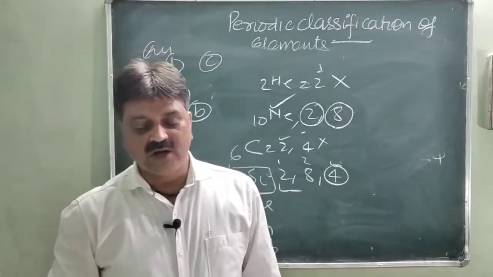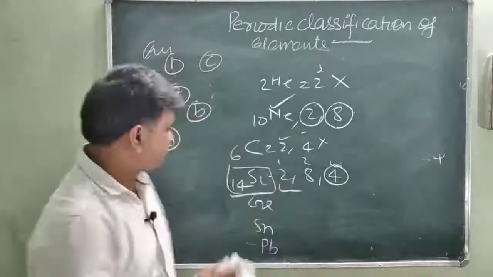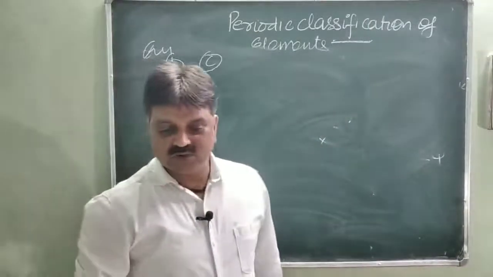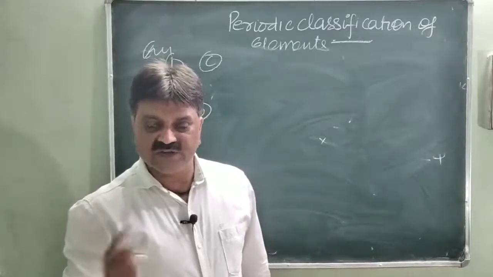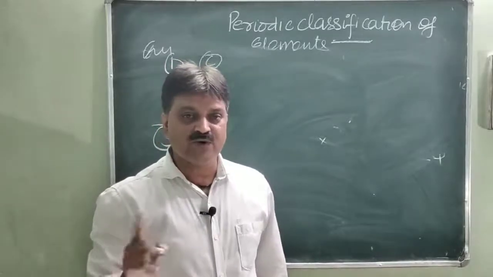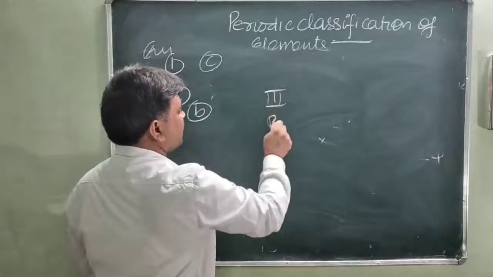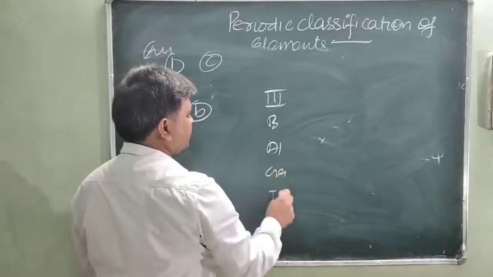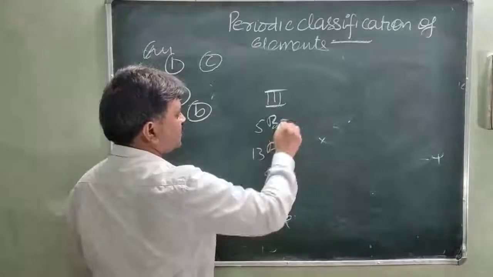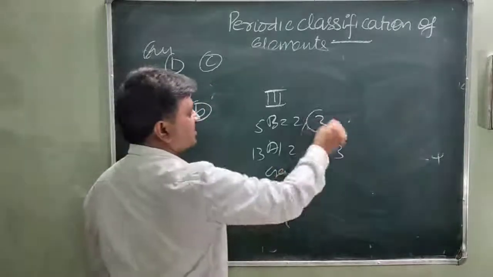Question number D is given. A total of 2 cells with 3 electrons in the valence cell. A total of 2 cells only with 3 electrons in the valence. 3 means obviously it is clear that this element belongs to the 3rd group of elements, and the 3rd group is boron, aluminum, gallium, indium, thallium. Their atomic numbers are 5, 13. So this is 2 and 3. This is 2, 8 and 3. So 2 cells and the outermost having 3 electrons.